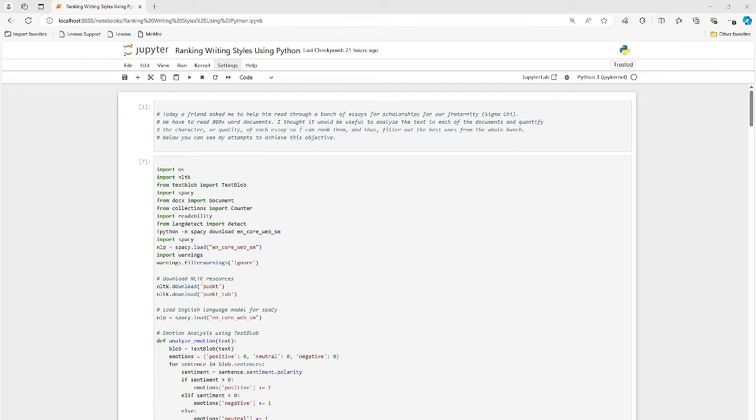How can I scan through a bunch of documents and understand the context of the documents and basically understand the writing styles? Is this a good writing style? Is it not so good? Is it intermediate? So it's in between. How proficient is the person writing the essay or not proficient? So we can rank all of these writing styles using a couple libraries in Python, right?